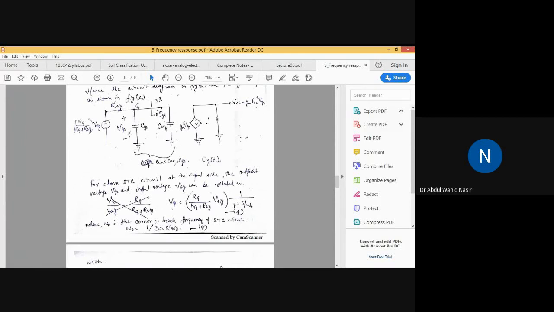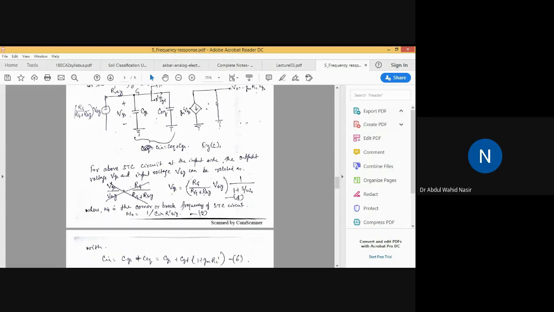This VGS is the voltage across CGS, and also the same voltage we have across C equivalent. So VGS is the voltage across CGS and C equivalent. How can we find that? Very easy. You consider this as a network of capacitance, which has an equivalent capacitance Cin.